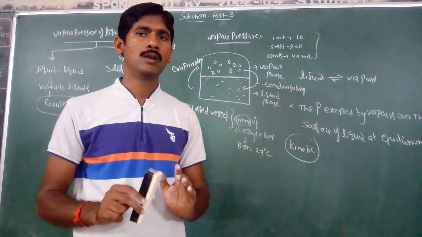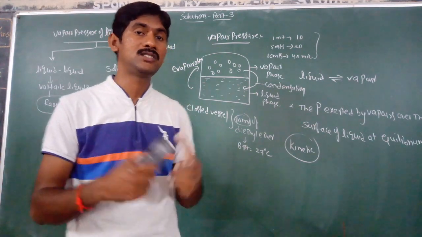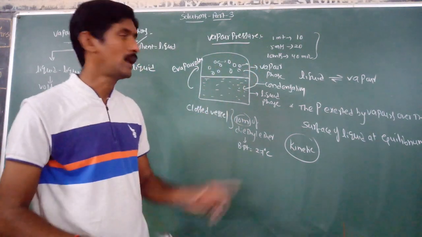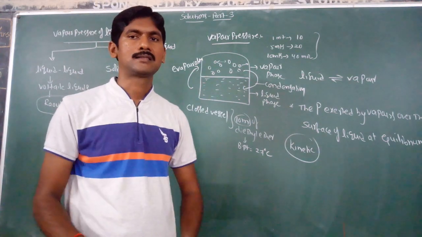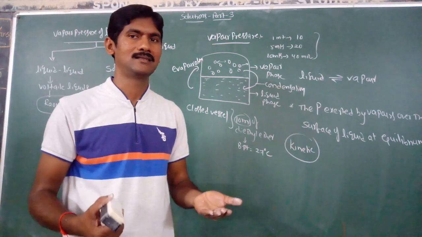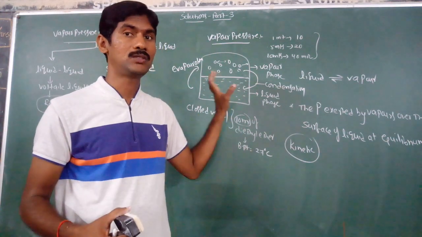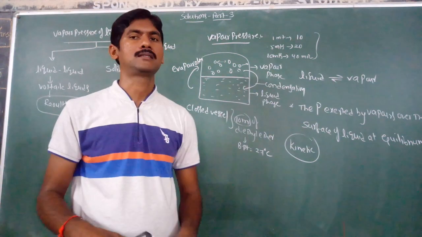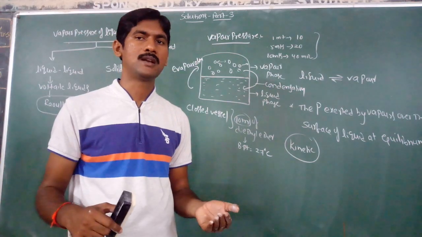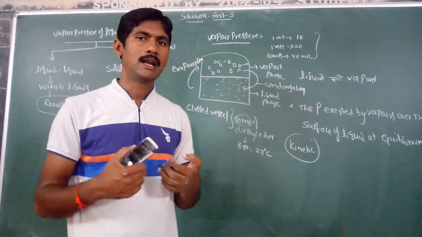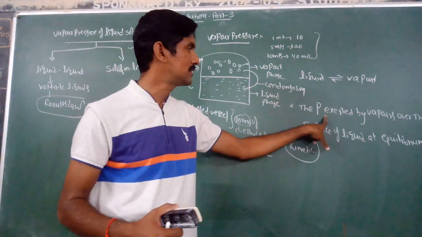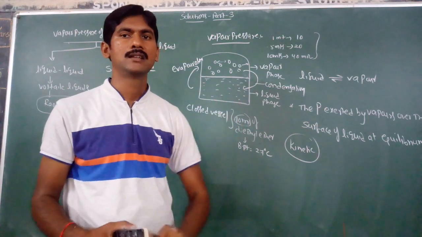When they move randomly, they collide with each other and also collide with the walls of the container. They thereby exert pressure. In this situation, that pressure at equilibrium is called vapor pressure.